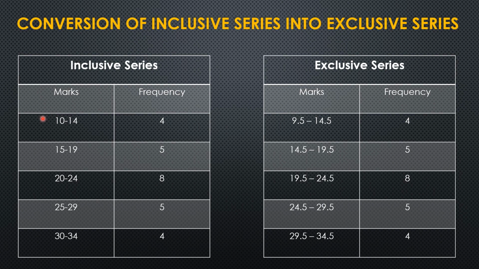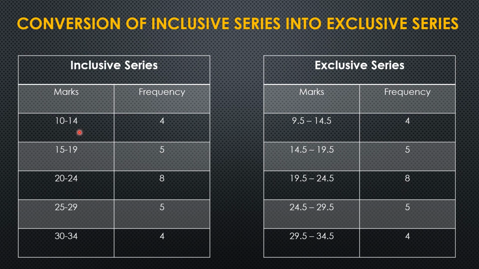This is a table showing inclusive series because here marks are mentioned, and this is the same table which was in the previous slide, with the frequencies against each marks class interval. So we can see here that there is no repetition of numbers, the upper and lower class limit of each class is very different, and now we have to convert it into exclusive series.